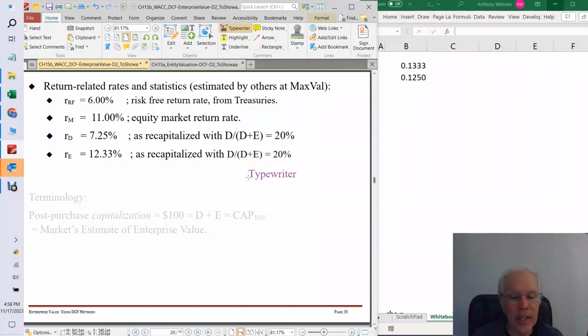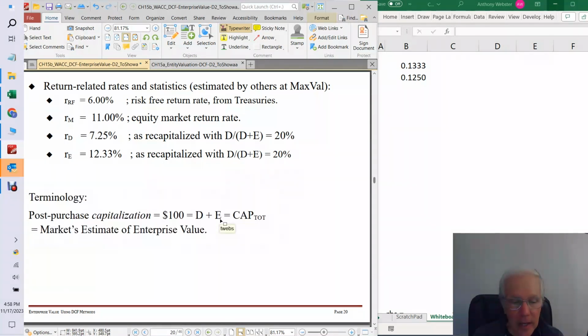And we know that the equity cost of capital, thankfully someone else has figured that out for us, is going to be 12.33%. In this case, there's a bit of terminology we really need to know. We say we have a post-purchase capitalization of 100 million, which is equal to the debt portion plus the equity portion. So the debt portion is 20 and the equity portion is 80. So we call that the total capitalization. And that's also the market's estimate of the firm's enterprise value.